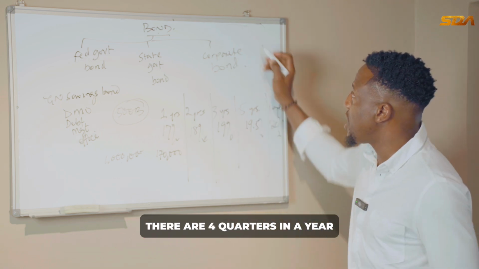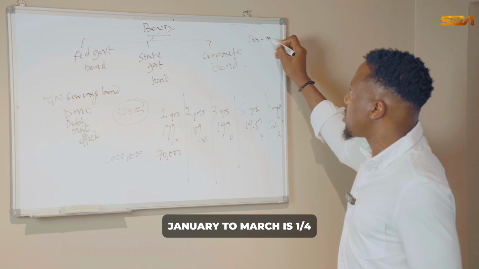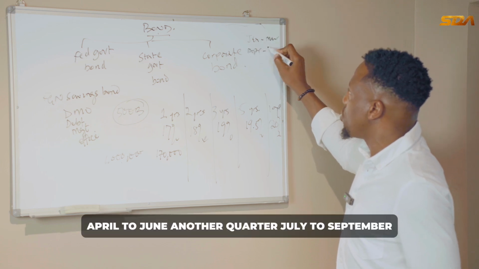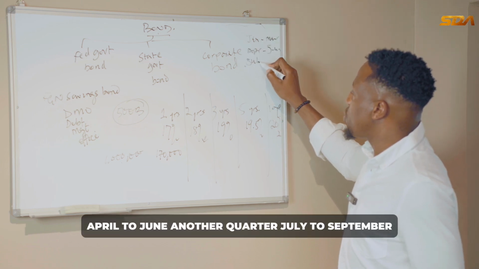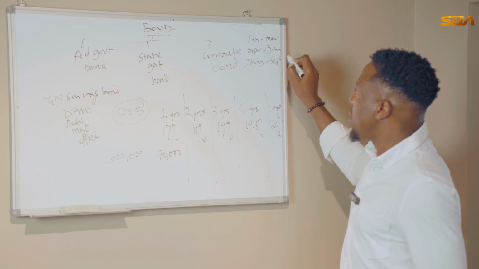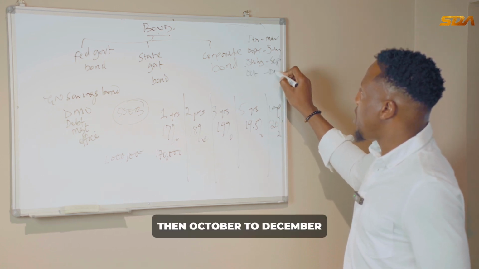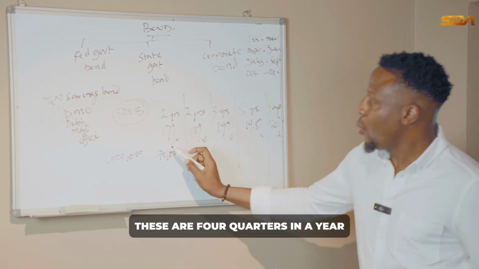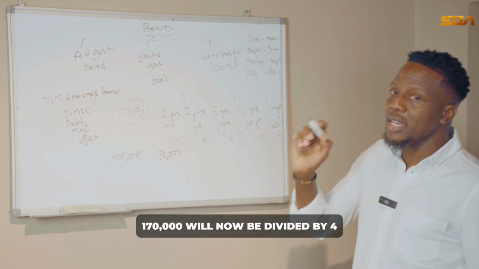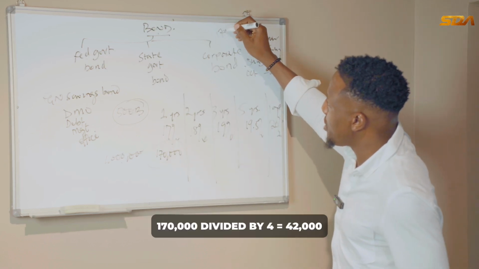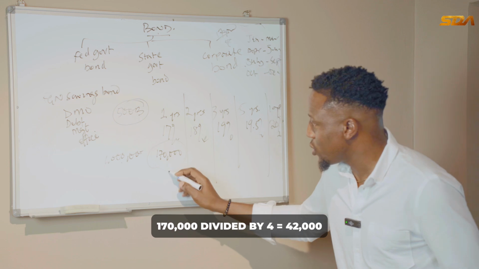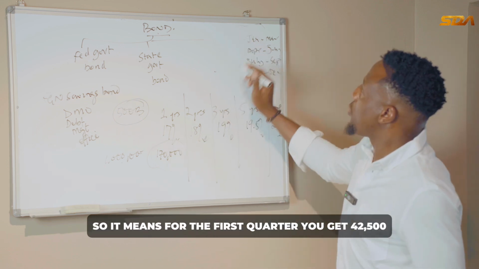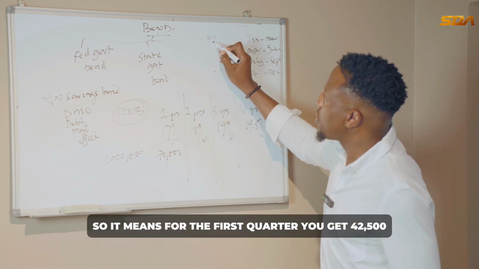There are 4 quarters in a year. January to March is 1 quarter. April to June, another quarter. July to September, then October to December. These are the 4 quarters in a year. 170,000 will now be divided by 4. 170,000 divided by 4 is 42,500. So it means for the first quarter, you get 42,500.